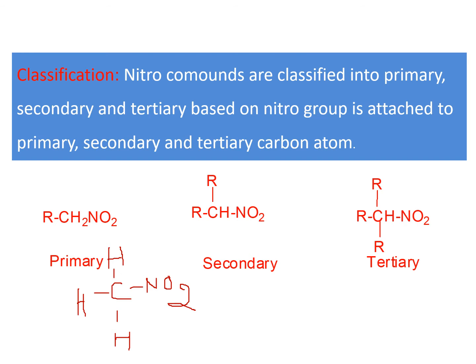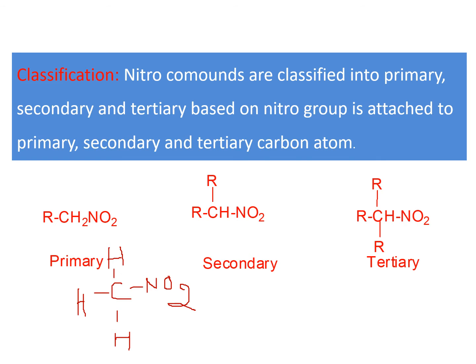So the next step is the three types of nitro compounds. If the nitro group is present on the primary carbon, that comes under primary nitro compounds. This is a primary carbon. Nitro is present on the primary carbon, so this compound comes under primary nitro compound. Here this is a primary carbon. That's why this compound is a primary nitro compound.